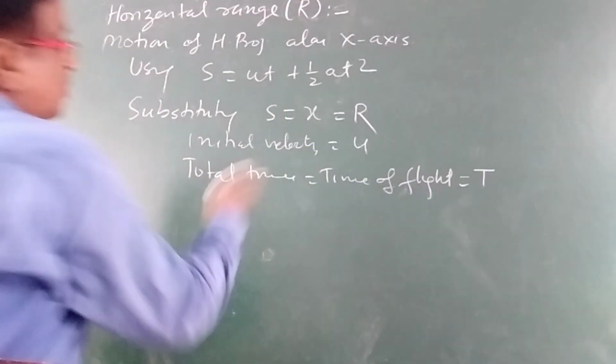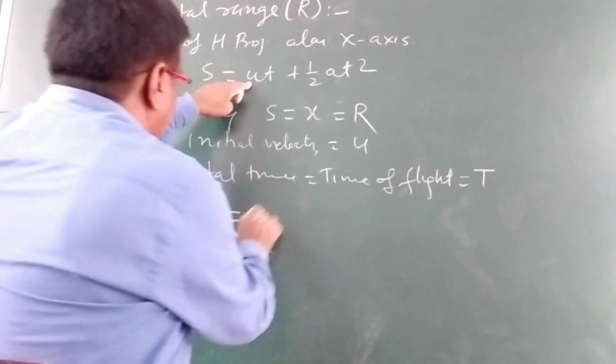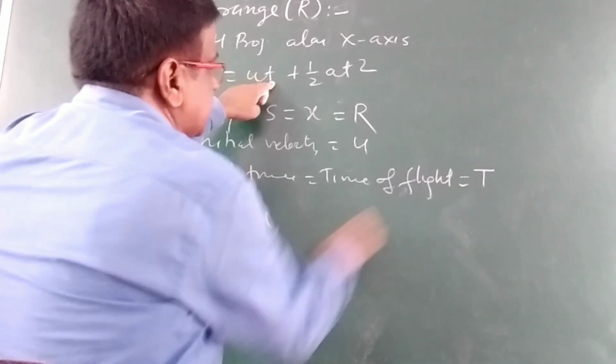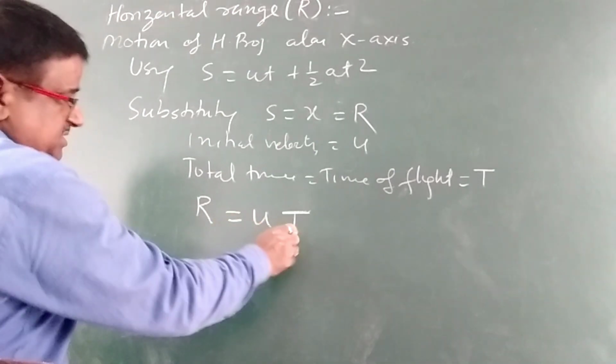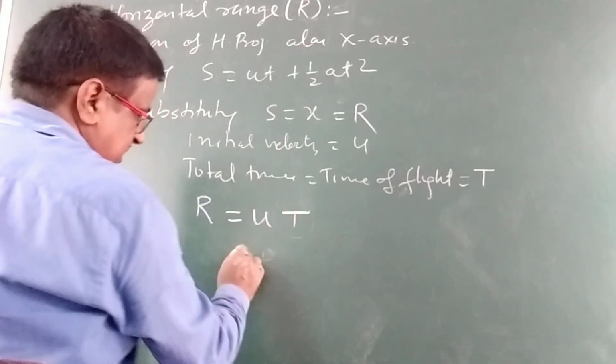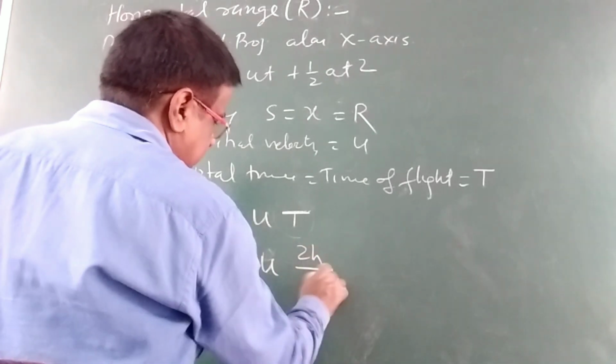So what will we get here? R = u × T. Before this we have calculated the value of T, so we put here u into the square root of 2h by g.